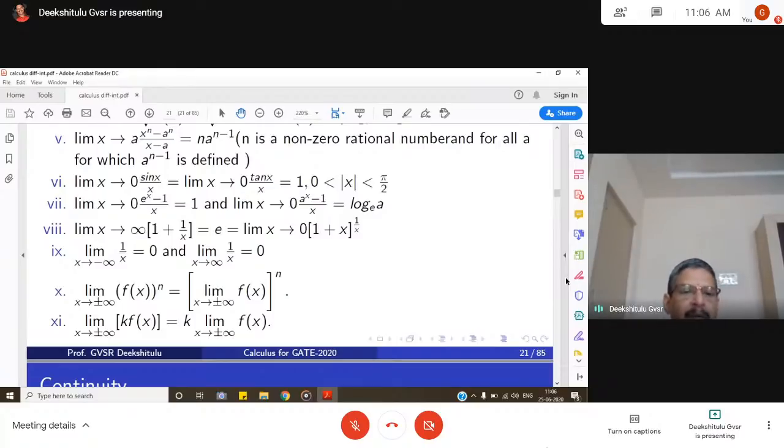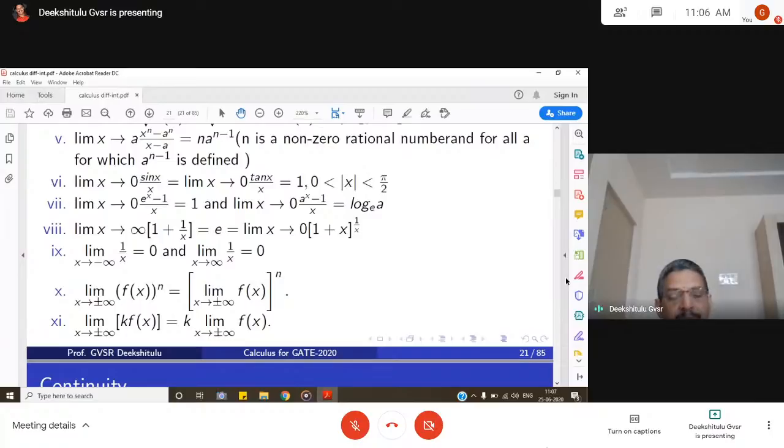If you are asked to solve this problem, as x goes to 0, if you put the limit in the function e power x minus 1 by x, e power 0 is 1, so the numerator is 1 minus 1, which is 0, and the denominator as x goes to 0 becomes 0. So whenever the function, when you put the limit, takes the form 0 by 0 or infinity by infinity, then you cannot evaluate it directly. Then what do we do? We apply an important rule called L'Hospital's rule.